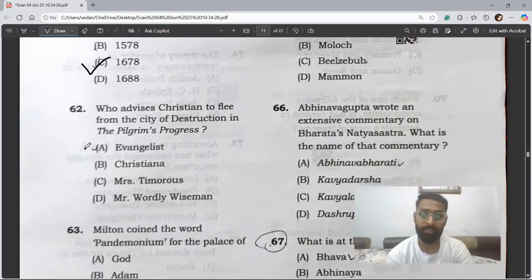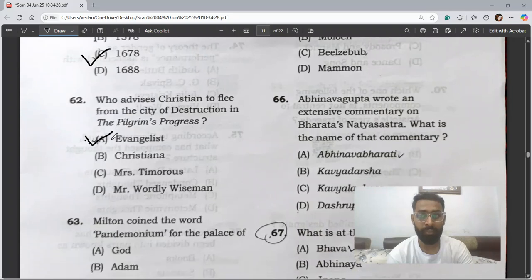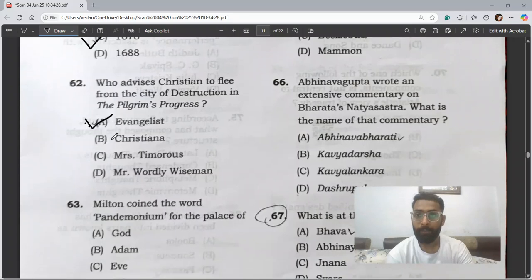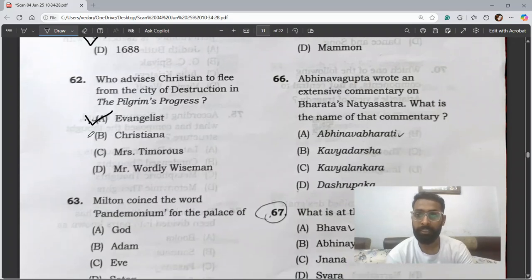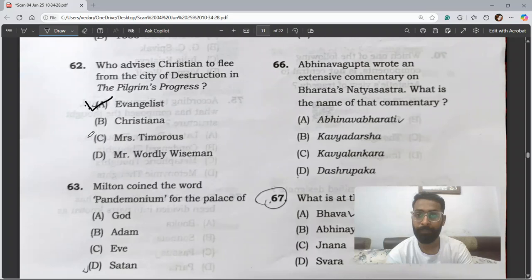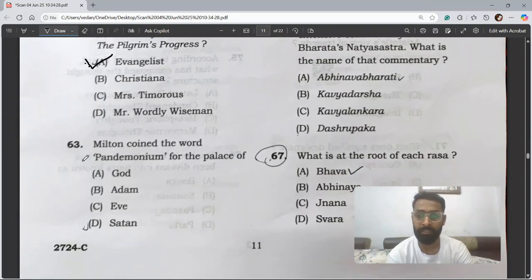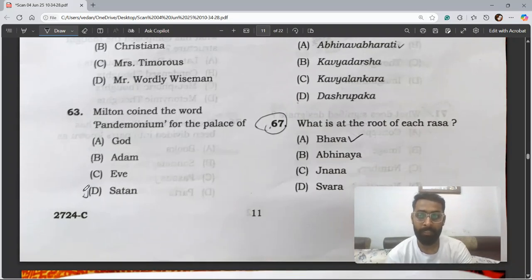Who advises Christian to flee from the city of destruction in the Pilgrim's Progress? So the correct answer is Evangelist. As we can see, the first character who advises Christian to flee from the city of destruction. Question number 62 is A, Evangelist. Question number 63. Milton coined the word pandemonium for the palace of, as we can see, the pandemonium is a palace of Satan.